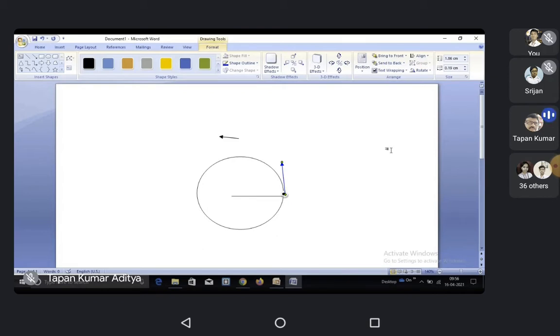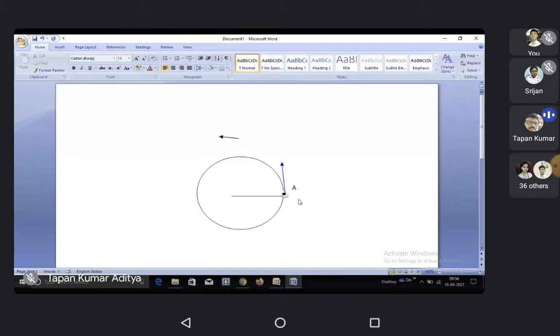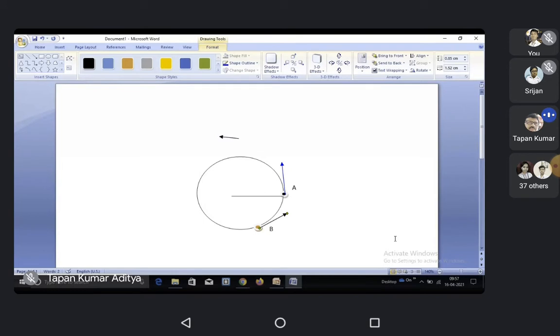If I take another point, point B, the object will move tangentially there too, and the direction of velocity at point B is shown by the black arrow.